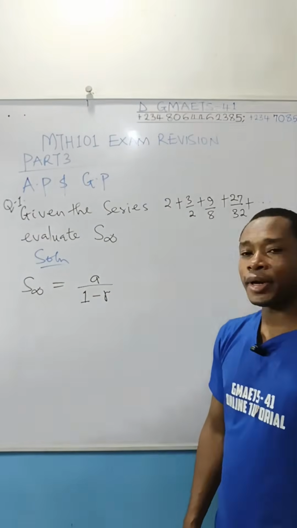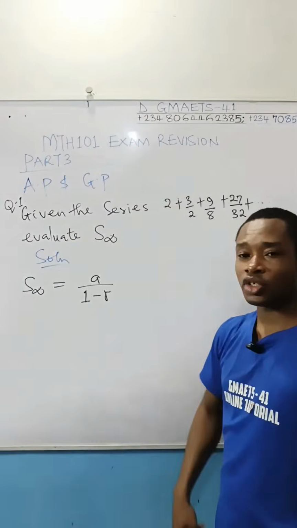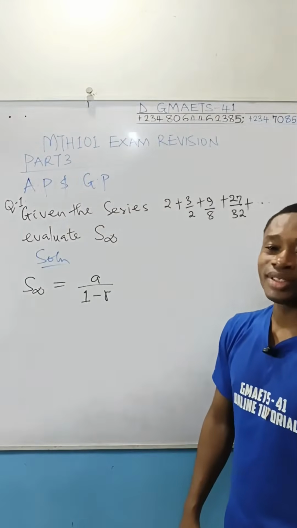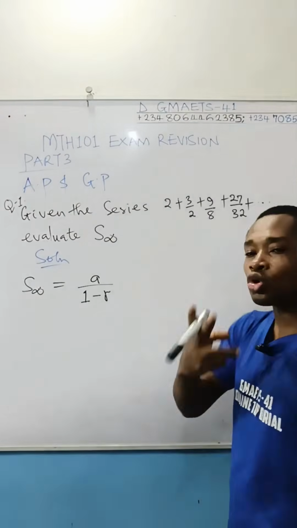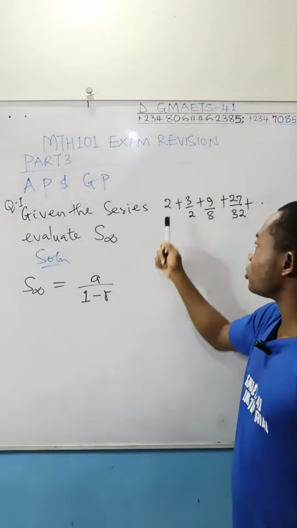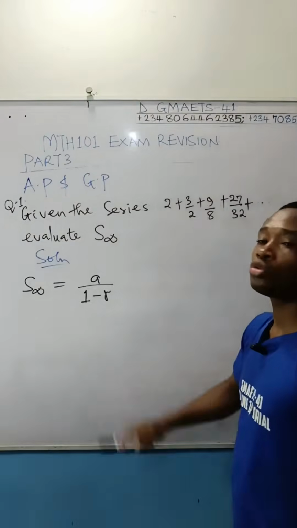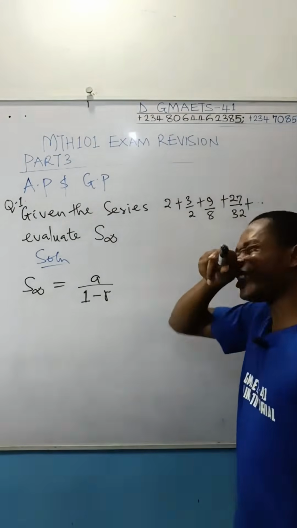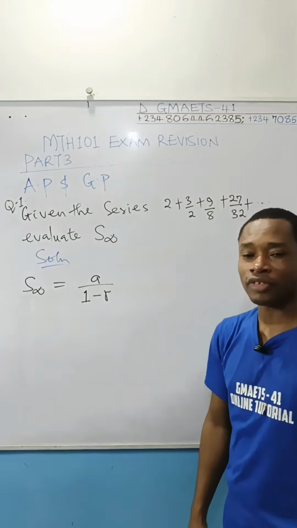So what do you do here? Your first term from the question is the very first number there, which is 2. So our A is 2. For your common ratio, take a divisional relationship, a ratio between any two consecutive numbers. You can do 3 over 2 divided by 2, or 9 over 8 divided by 3 over 2, or 27 over 32 divided by 9 over 8. Which one do you think will be faster for you to get the common ratio?